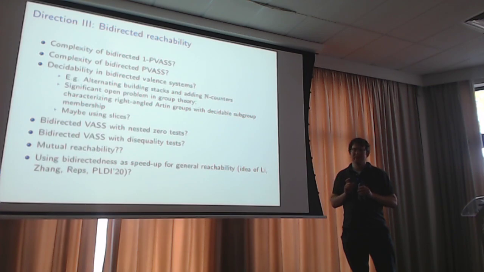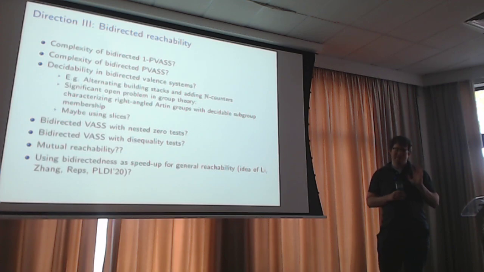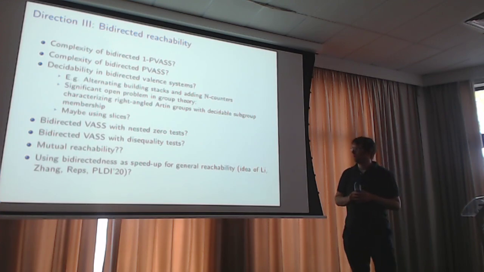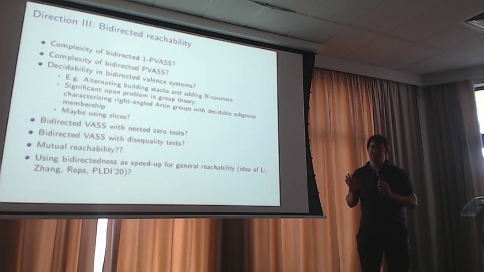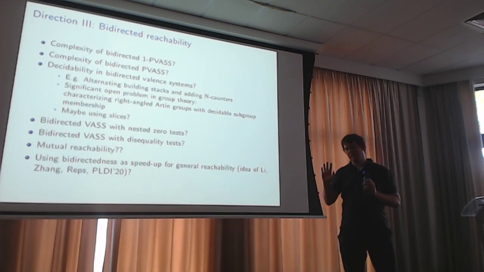Sometimes they break in unexpected ways. We have to carefully think through. It probably works, but I don't promise. Okay. So it's a special case of a PVAS, right? But that's not so clear. Probably. Yeah. I mean, usually you can reduce nested zero test to PVAS, but bidirected, maybe not in a bidirected way. Yeah, the reduction might not preserve bidirectedness.